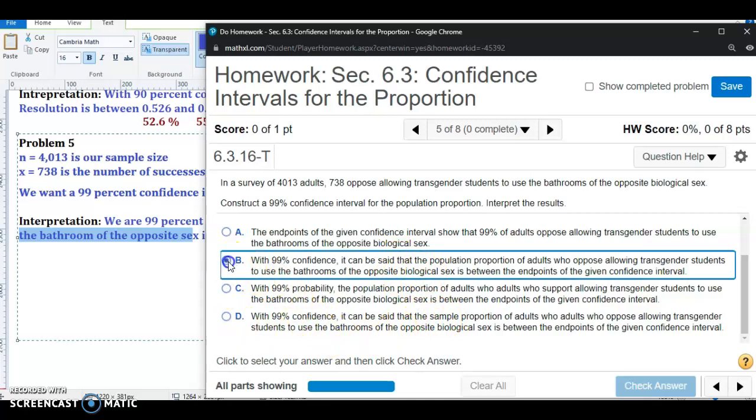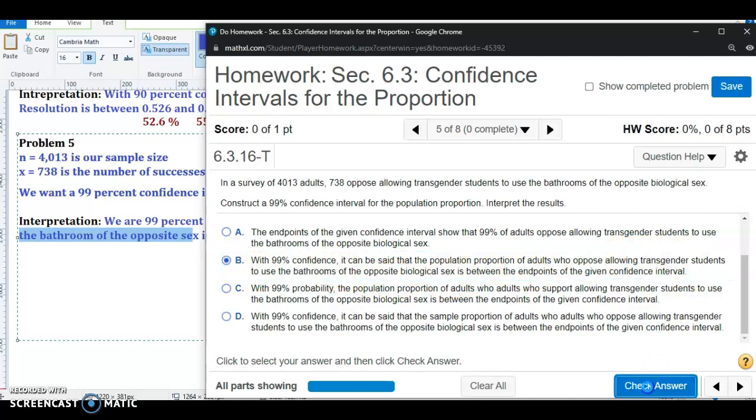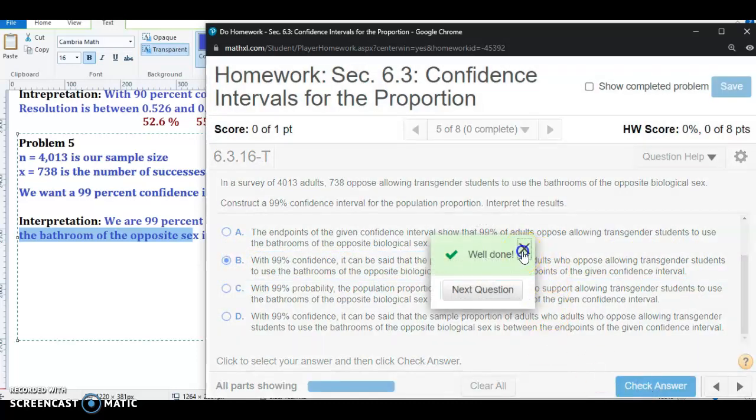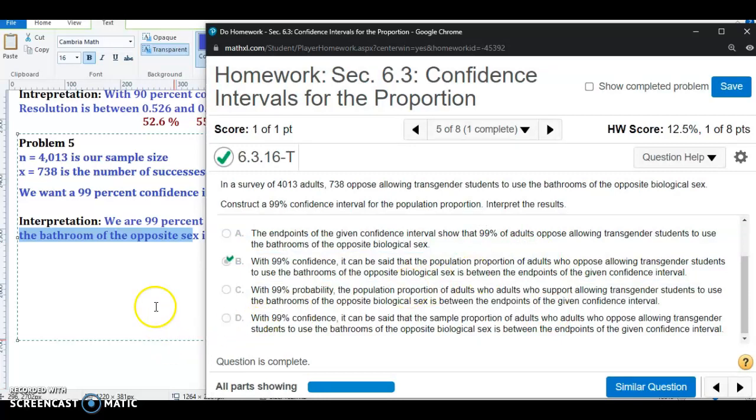So it looks like choice B, and you can read that carefully on your own. Feel free to pause the video. So let's check our answer. Answer choice B most closely matches the interpretation that we came up with.